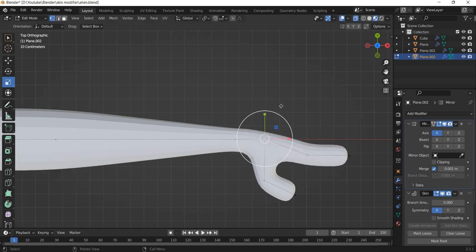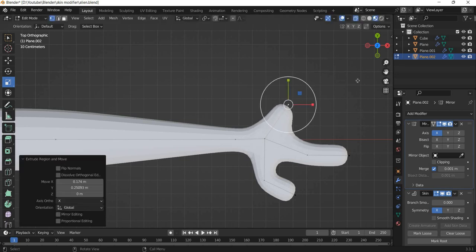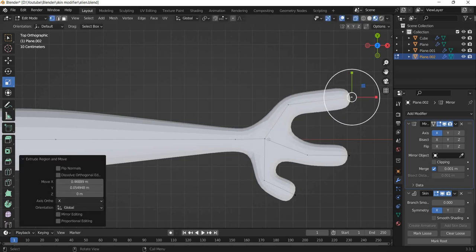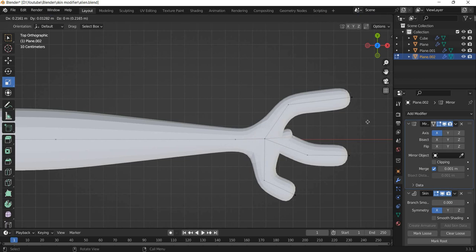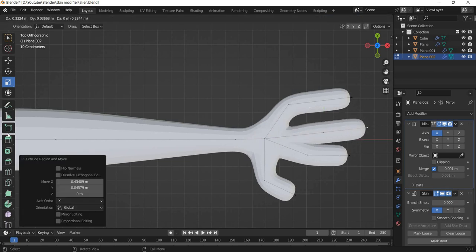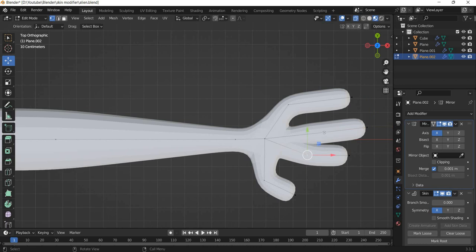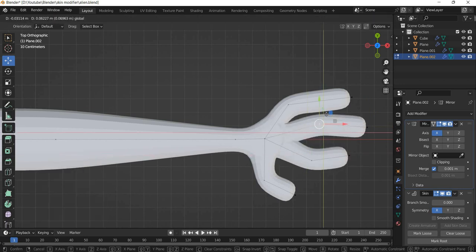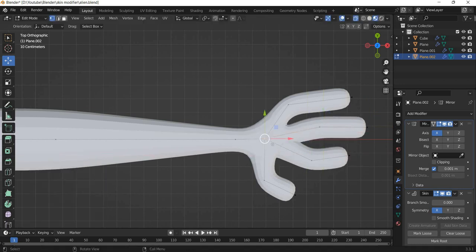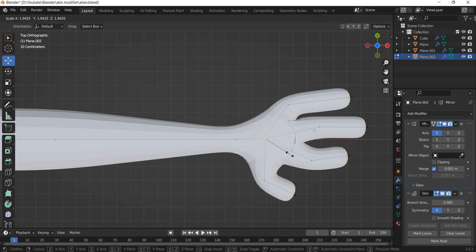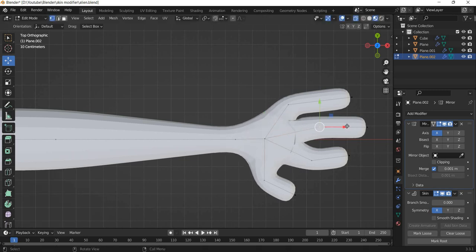This will be the finger. And then you can move these around. Control A to scale and move around to get the look that you want.